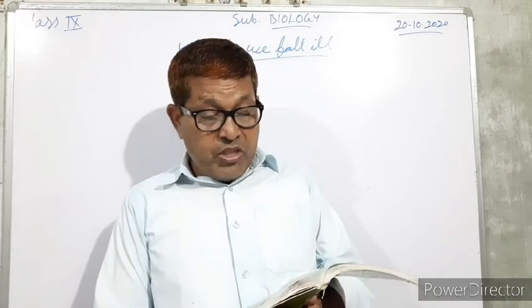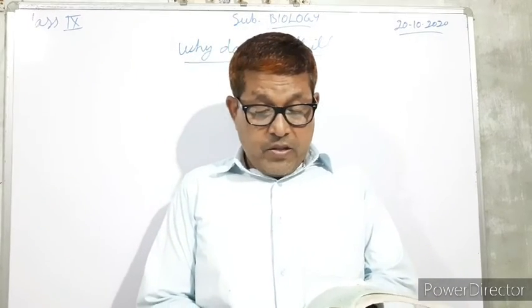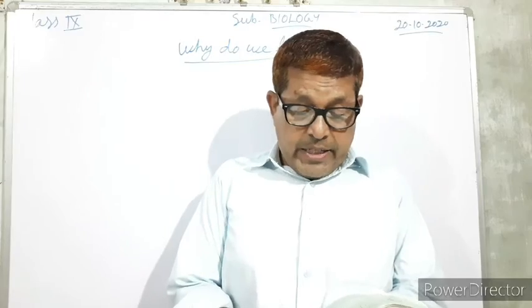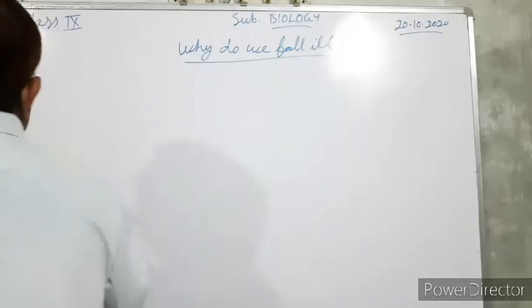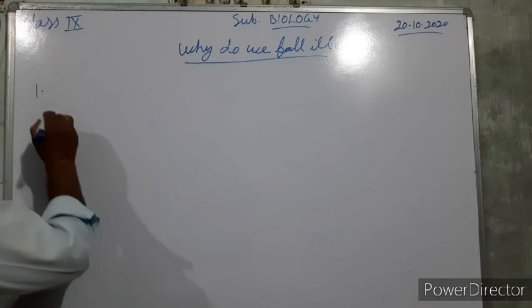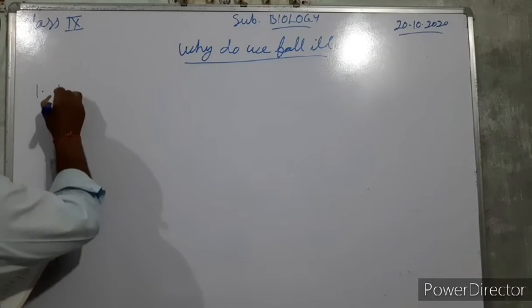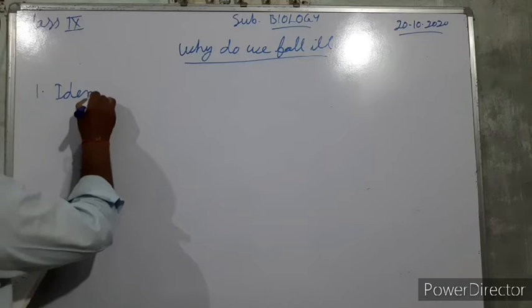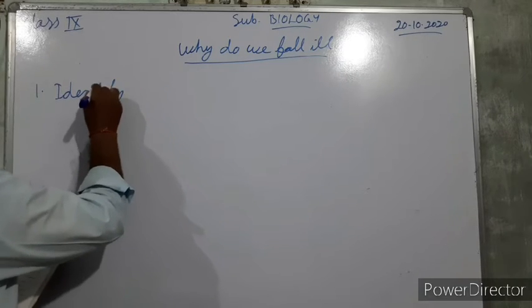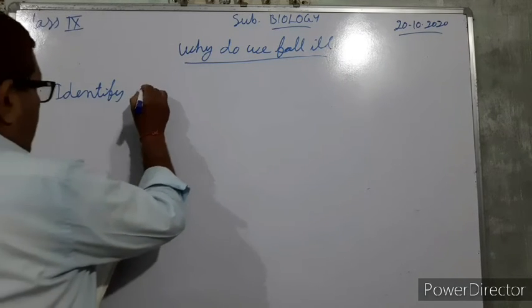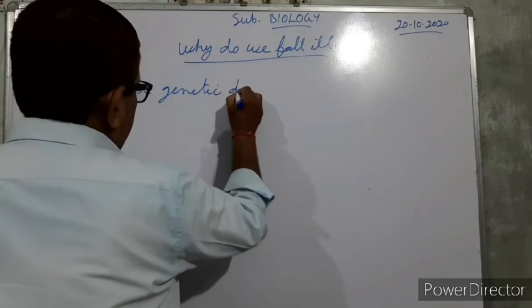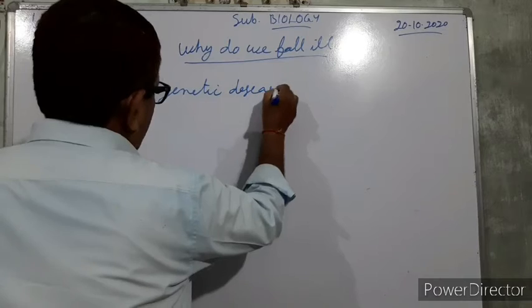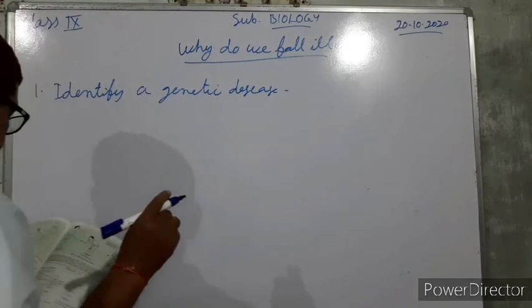Some MCQ questions are there. First question is: identify a genetic disease. Four options are given here.